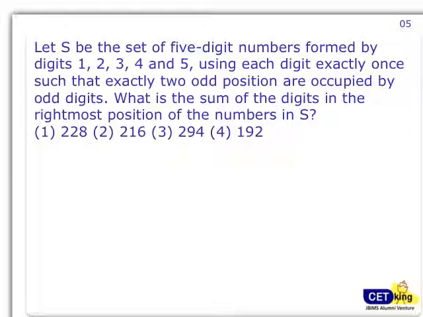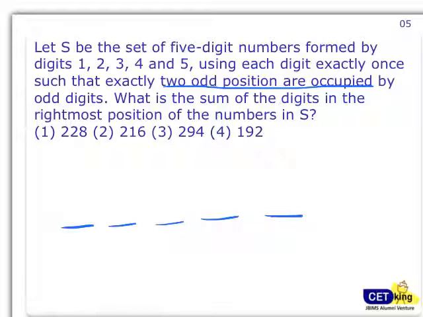Alright, next question. Please pause the video and try to solve this. Now I want exactly a 5-digit number, again continuing the series of 5-digit numbers, with each digit used exactly once, and exactly 2 of the odd positions occupied by odd digits.